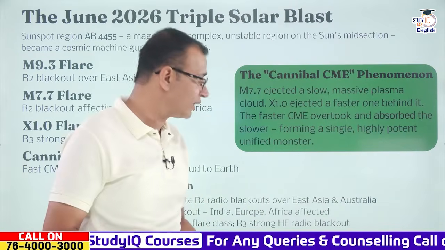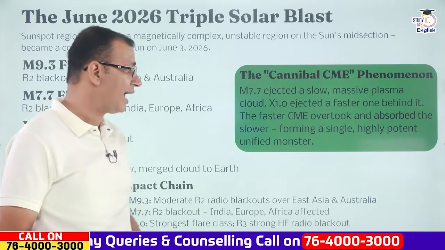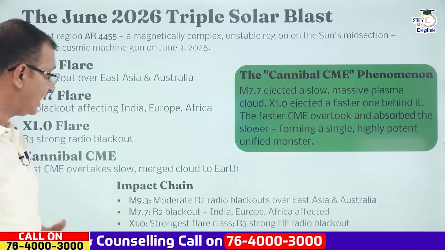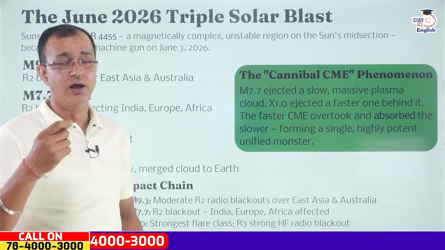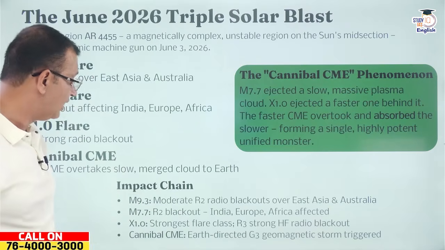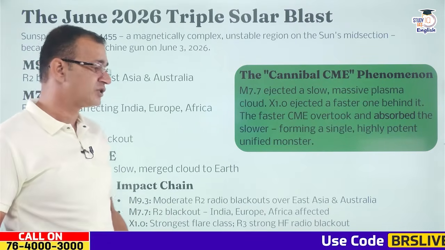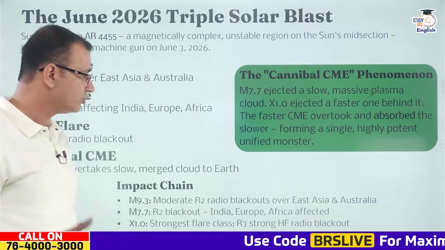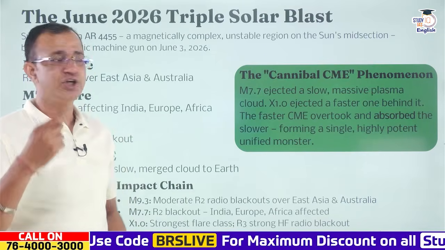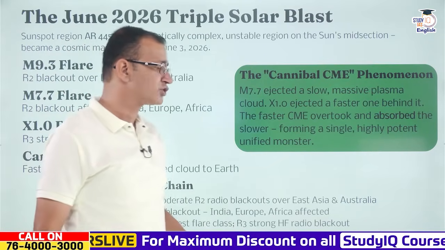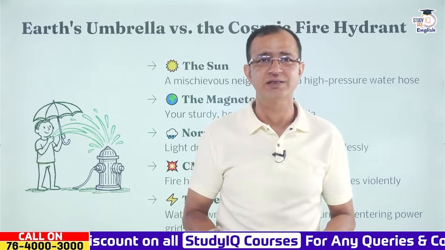Now there is an impact change. When it comes to the impact, for the M9.3 there was a moderate impact, with radio blackouts over East Asia and Australia. For the M7.7, there were R2 blackouts in India, Europe as well as Africa. And the X1.0 was the strongest flare class, with a high frequency radio blackout. And ultimately the cannibal CME is Earth directed, and a G3 level geomagnetic storm has been triggered because of the cannibal CME, or coronal mass ejection.